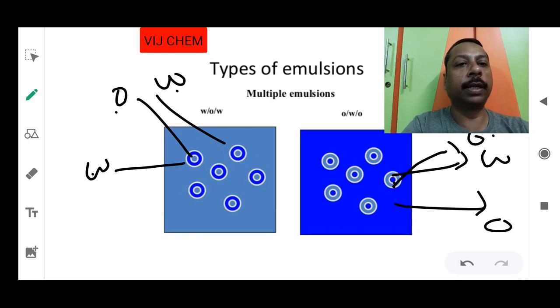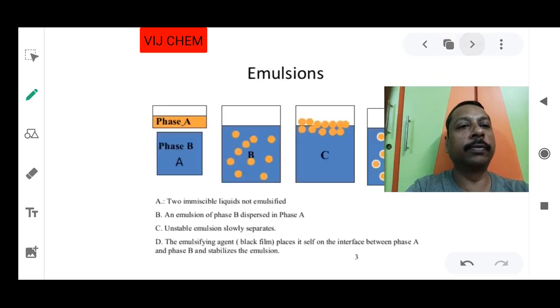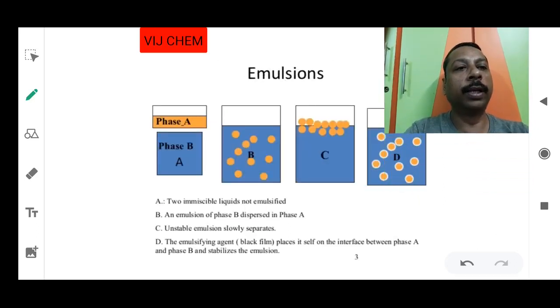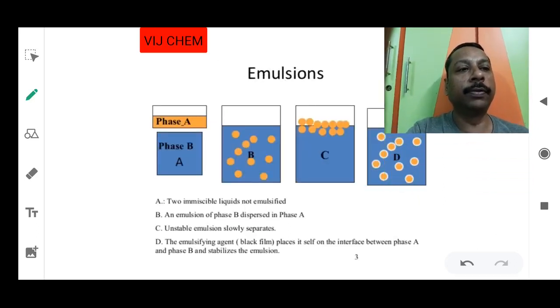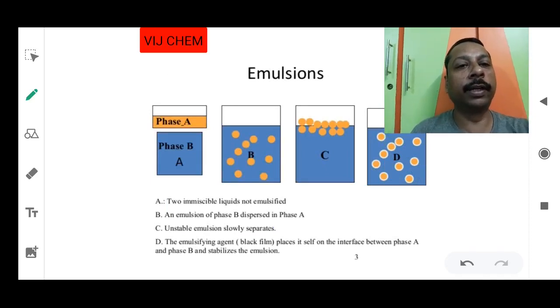Multiple emulsions are again how many types? Two types: water, oil, water and oil, water, oil. Okay, these are the two types. Is it understood? Now let's see the next one. So how to stabilize? What is the reason for the stabilization, and what is the emulsifier or surfactant used?